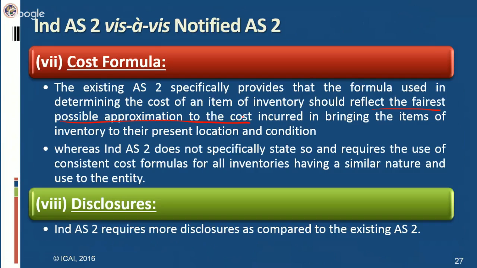However, such a condition is not mentioned in Ind AS 2. Ind AS 2 simply states that whatever formula you're using for valuation of inventory has to be consistent. Year after year, you have to use that formula only for a similar nature of inventory.